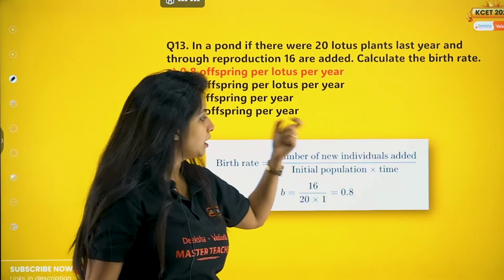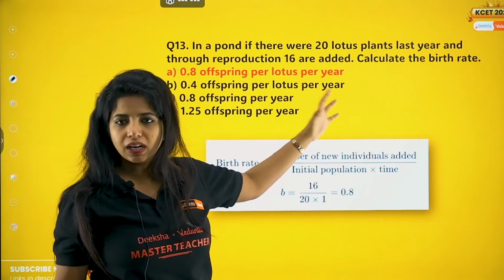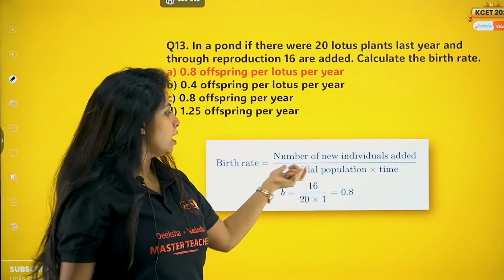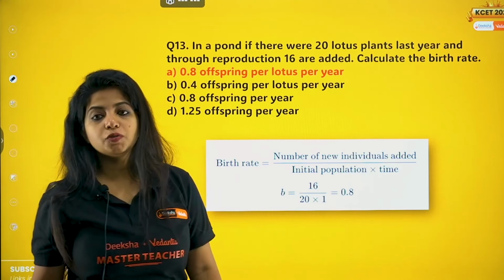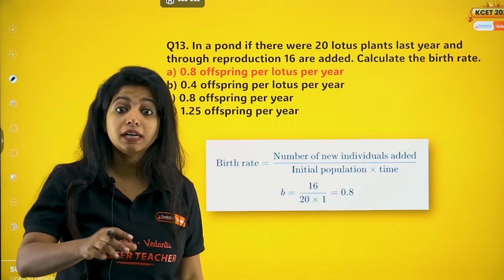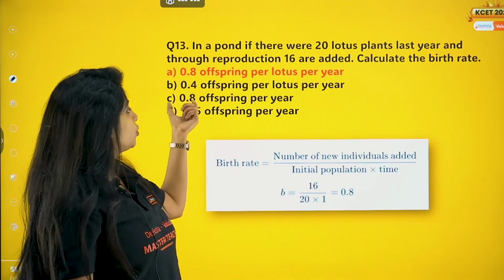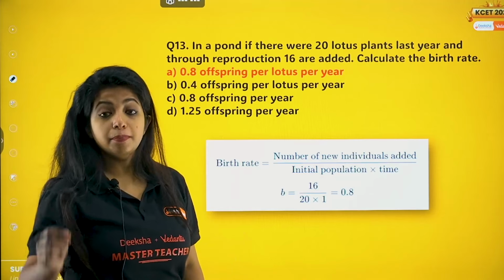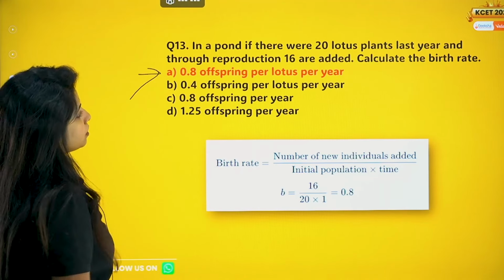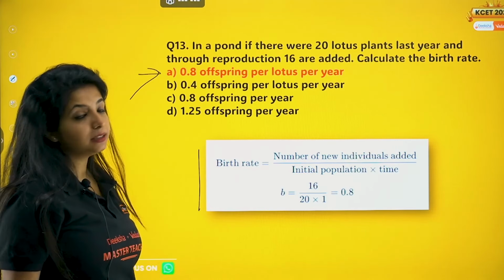Number of new individuals added, divided by what? Initial population into the time. It's just 1 year's time that has been mentioned over here, because they have mentioned last year. Now 16 by 20 into 1 is equal to what? 0.8. So you should write 0.8 offspring per lotus per year. Birth rate is mentioned like that. You should not write 0.8 offspring per year. Okay, per lotus per year. That makes a huge difference out there. Please remember the formula, it might be needed.